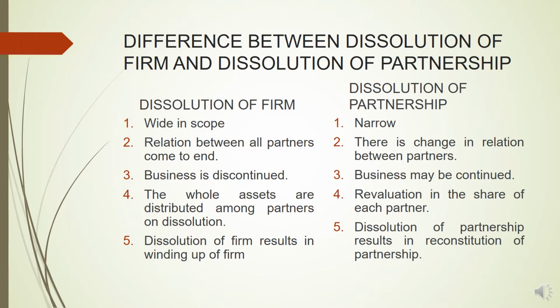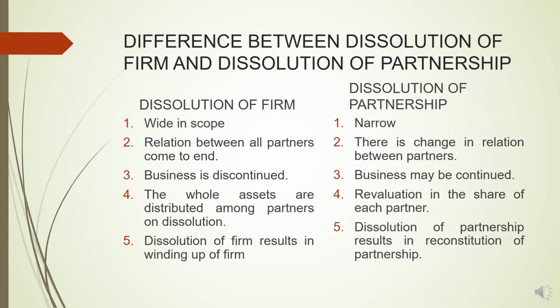But in case of dissolution of partnership, revaluation of the share of each partner is done. So for example, initially there were three partners A, B, and C, and all of them were sharing profits equally. So when partner C retires, now there will be a change in the ratio of the sharing of the profits. Initially each of them was getting 1/3 of the share. Now A and B will be getting 1/2 of the share in the profit.